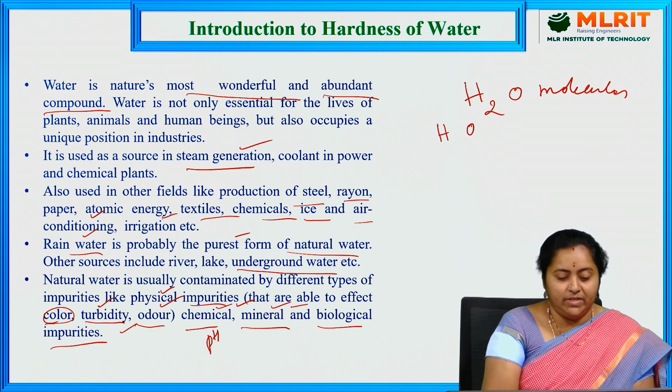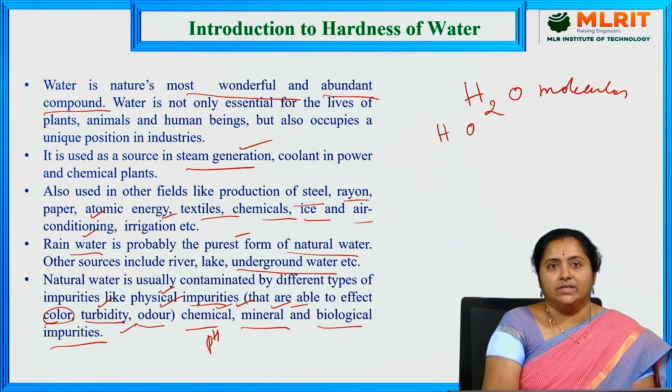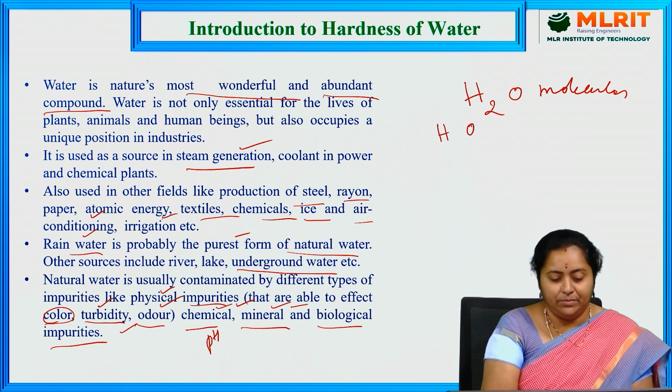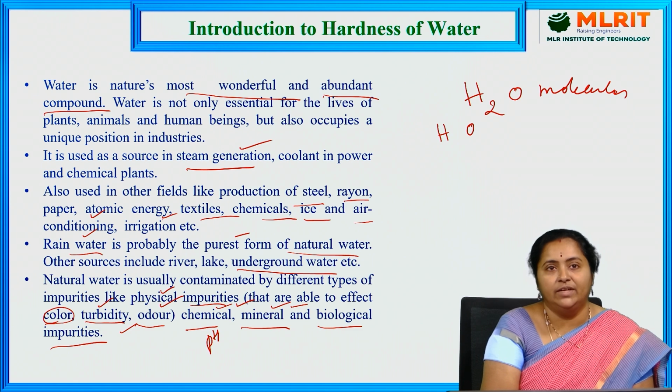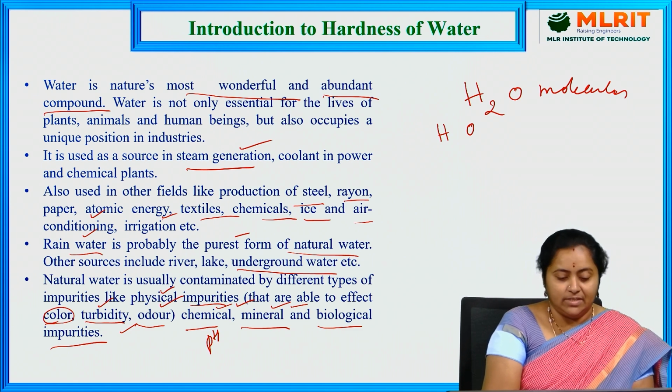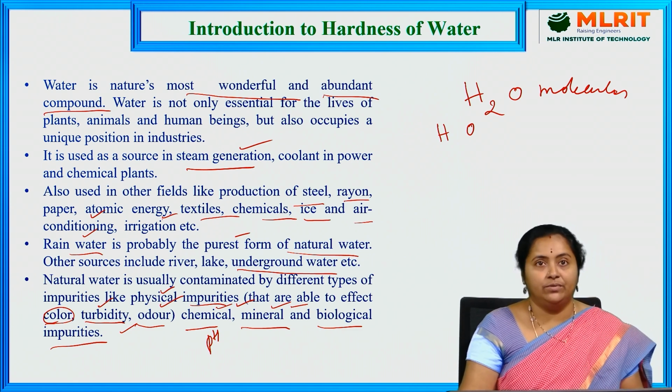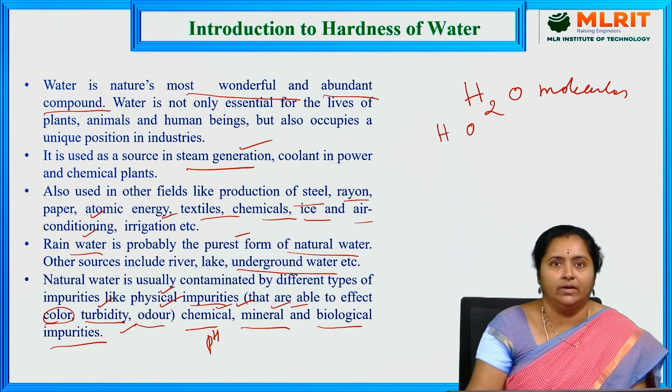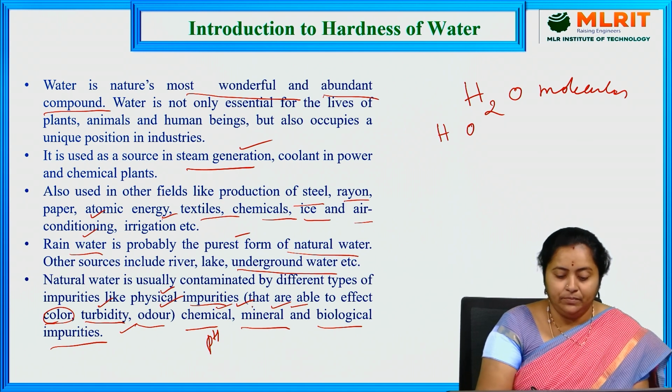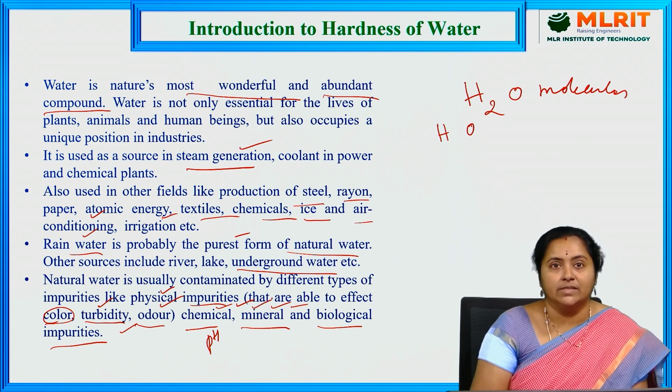So because of these kinds of impurities, the quality of the water gets changed. Sometimes if these impurities cross their permissible limit, then they need removal. So in this chapter, we are going to discuss a property called hardness that is produced due to the presence of minerals in the water sample.